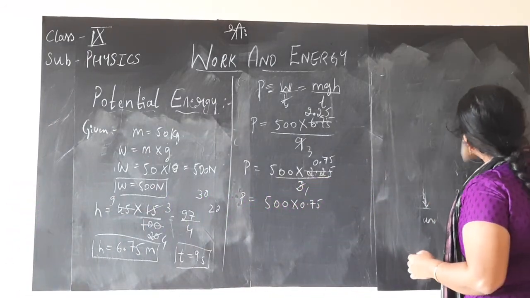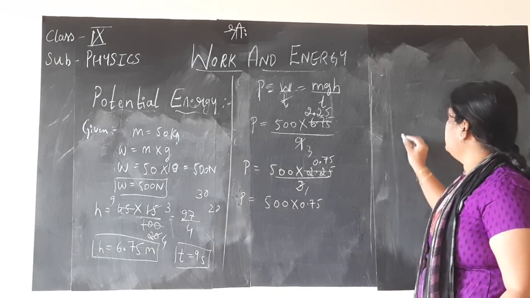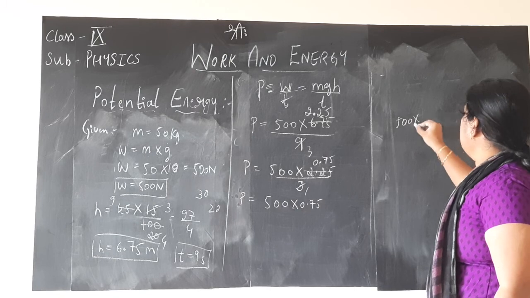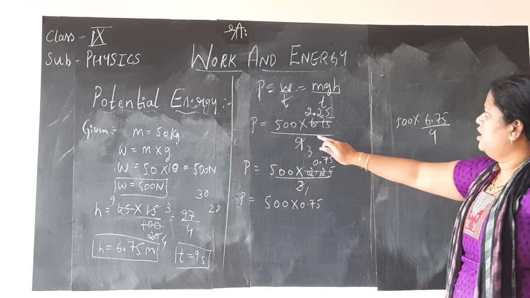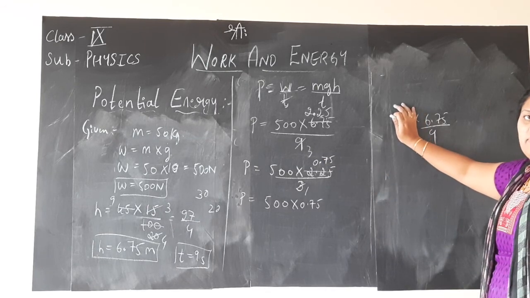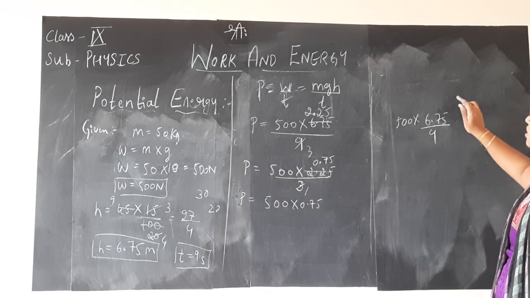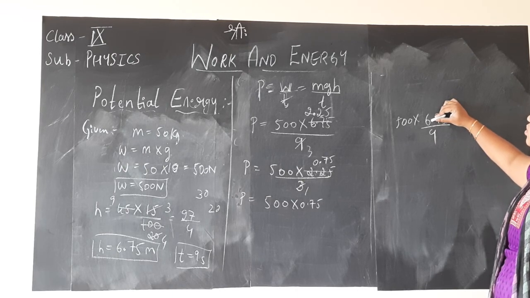One more method of shifting the decimal point and making it a whole number, I have taught you already many times. 500 into 6.75 divided by 9. I am going back to this step. Now children, 500 whole number, keep it as it is. This 6.75, we will make it the whole number. So we have to remove the decimal point.